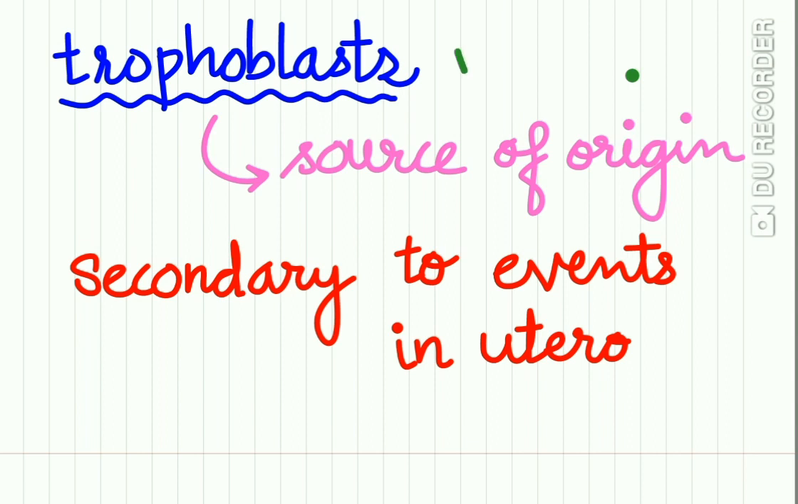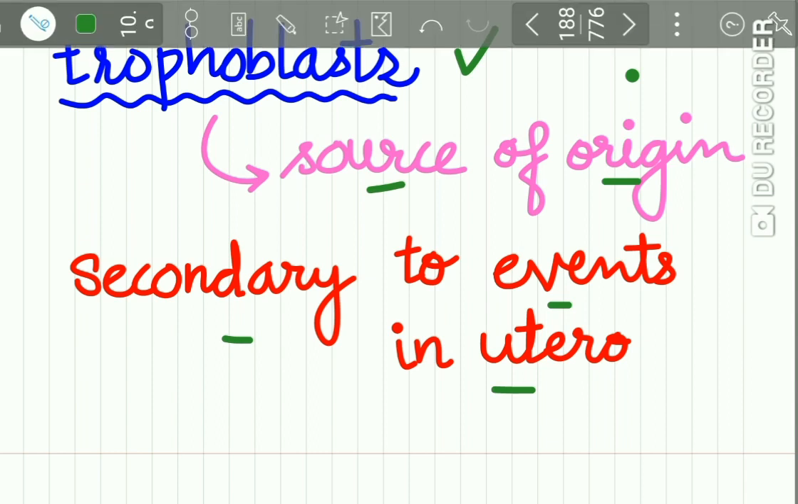Now, the etiology of these lesions is unknown. It is thought that the trophoblasts, which are present in the embryonic life, are the source of origin for these lesions. Some secondary events occur in utero, and this leads to hemangioma.